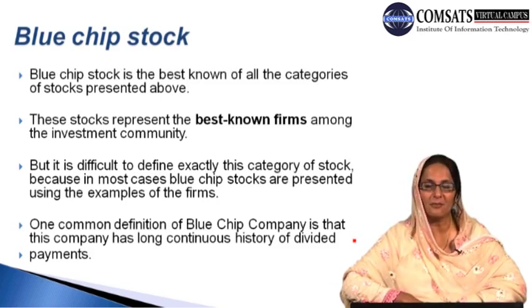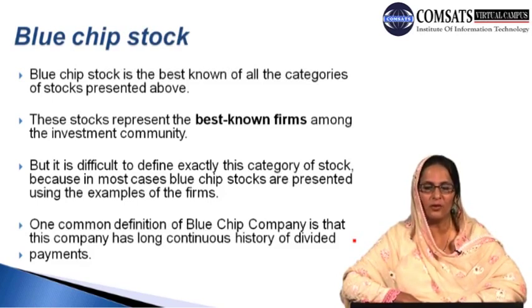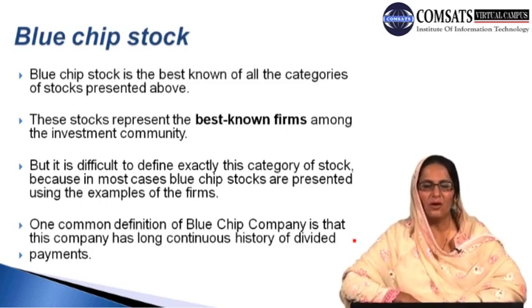The reason is that it is important among all stocks and all categories. These stocks represent the best known firms among the investment community, investment area and field.